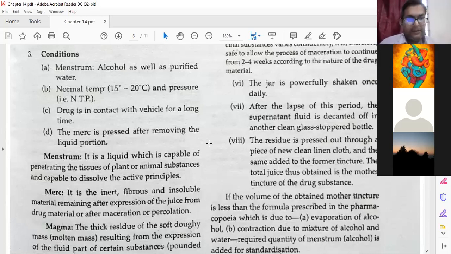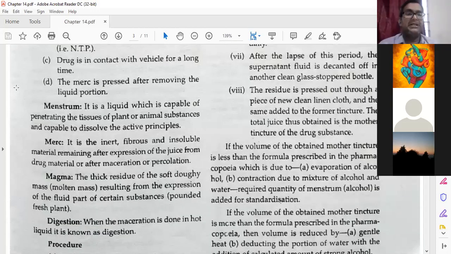Okay. Next we will manage. Marc. You have to remember Marc, because many times it also comes as a short note. Now, some terms are there, we have some terms here. Like menstruum. What is menstruum? You have to know because many times it comes as a 2 marks question, short note.